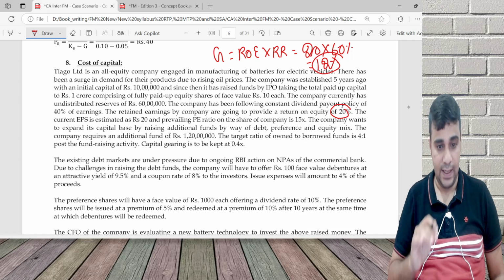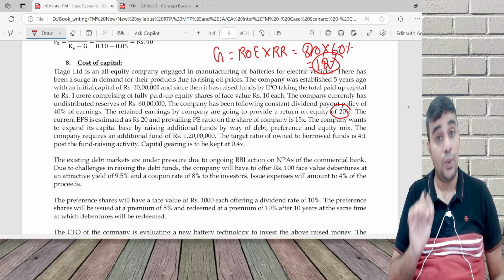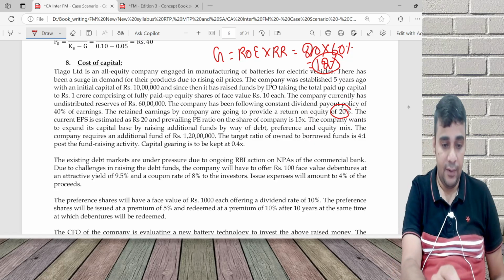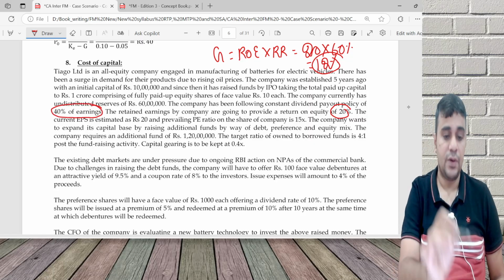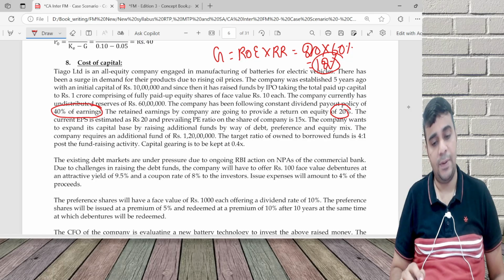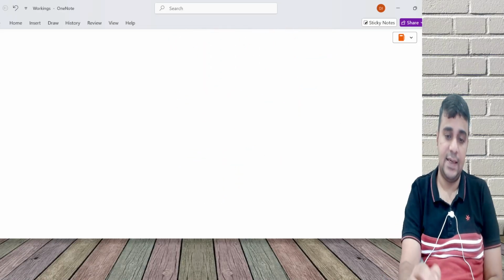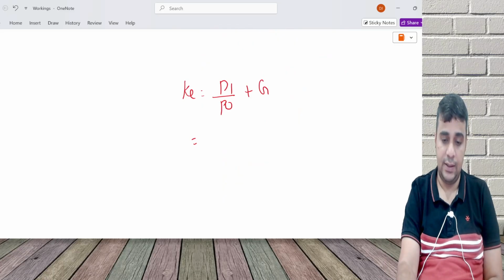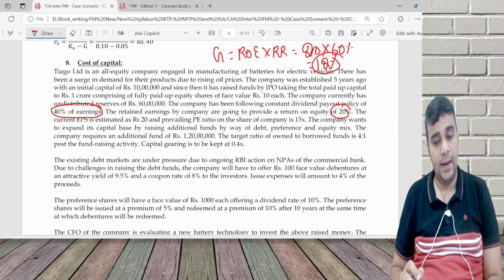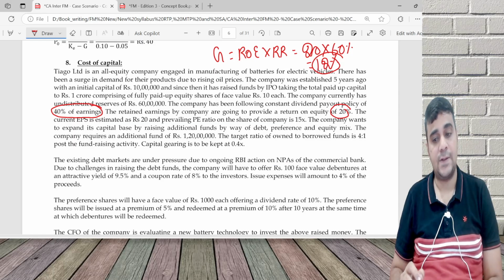Current EPS means today's EPS is 20. Today, the dividend will be 40% of earning. Let me close the KE part. K is equal to D1 by P naught plus growth rate. D1 is 20 rupees, which is your EPS, into 40%, and add the growth. So 20 into 40% is 8 rupees. Add 12% growth.